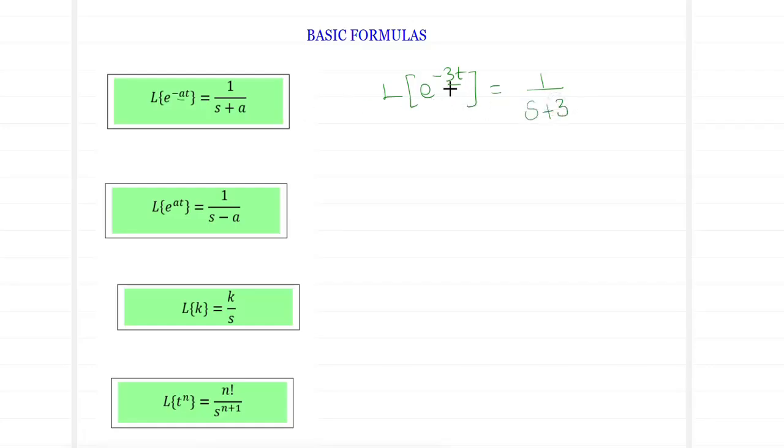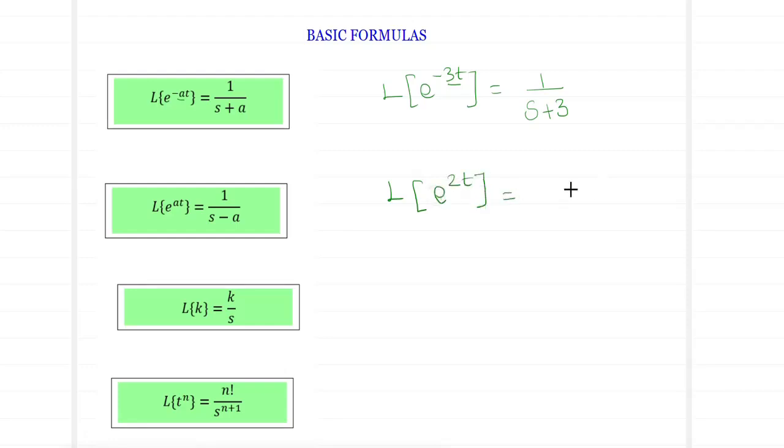So, keep in mind, whenever there is a minus sign in the exponential, over here with your s, it becomes plus in nature. So, if it is minus here, it is plus here. Now, look into the second formula, Laplace of e power positive at. So, when it is positive, what happens with the sign inside of this s? This becomes negative in nature. So, what will be the value for Laplace of e power 2t?